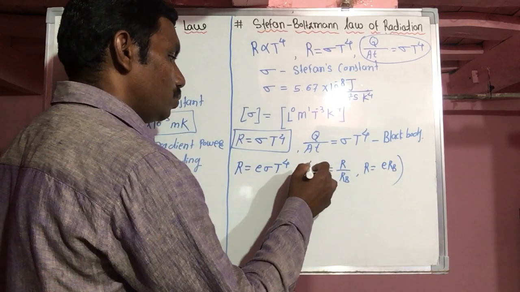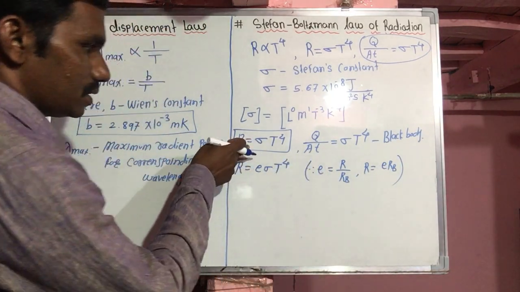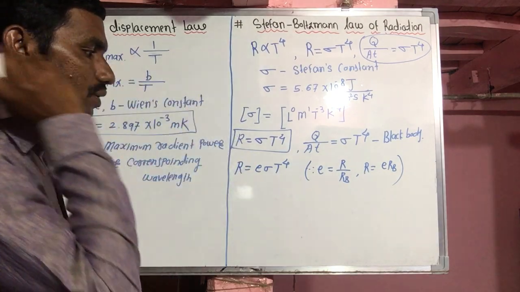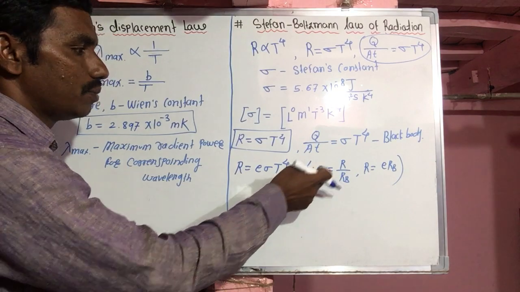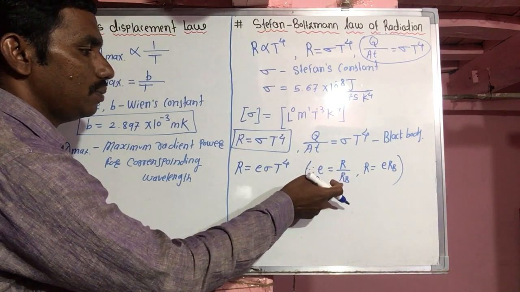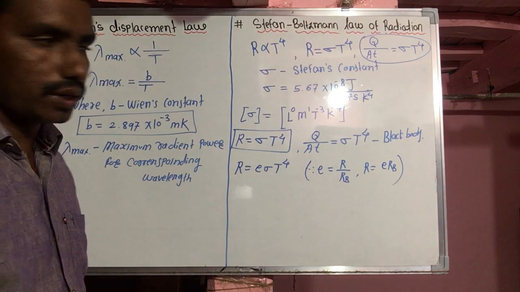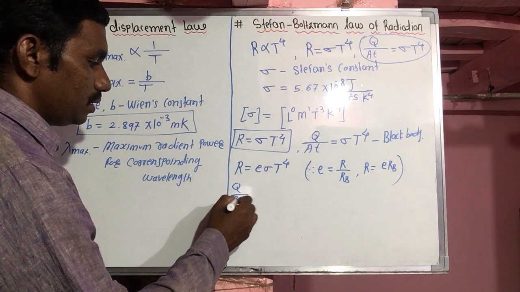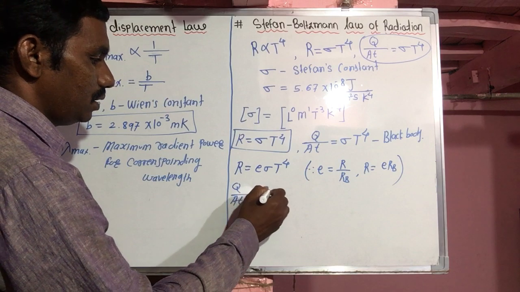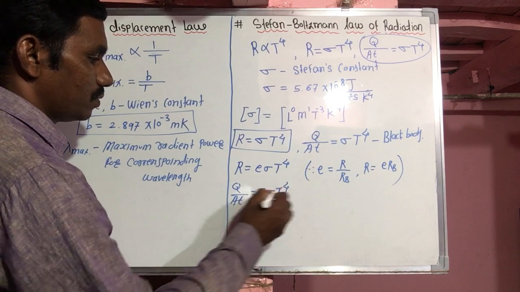If we put these two equations in this equation, then we get E sigma T raised to 4. E is the emissivity, the ratio of emissive power of an ordinary body to the emissive power of a perfect black body. Also we can write in this format, Q upon A t equal to E sigma T raised to 4.